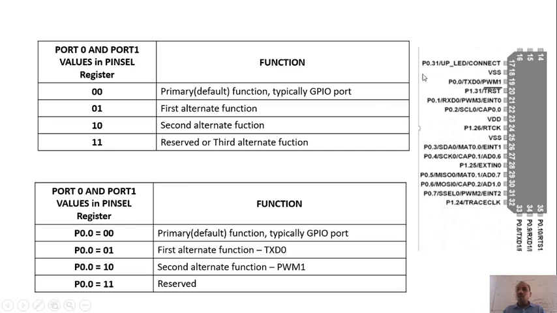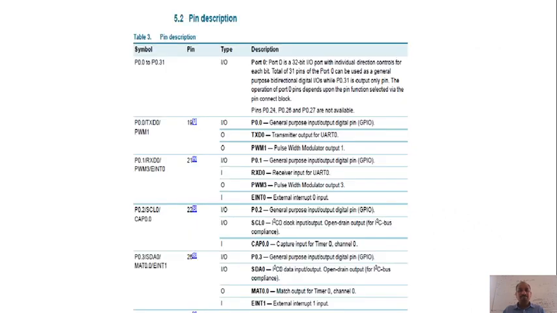So this is how, by using the pin select register value and assigning values to each port, I can select what type of function I can choose from each pin. Later on, with better examples, and showing how the pin select register looks, we'll discuss the pin select register and choosing a function in each pin.